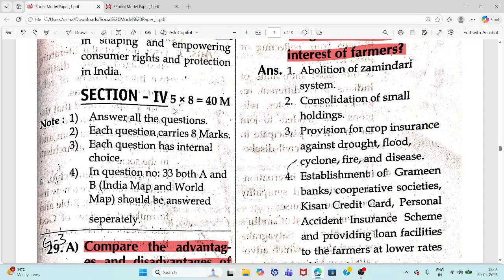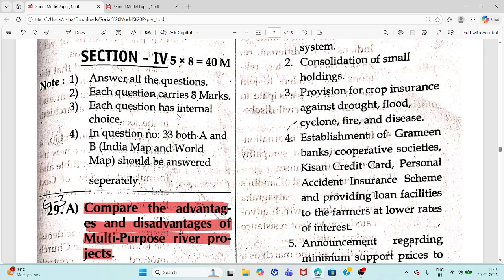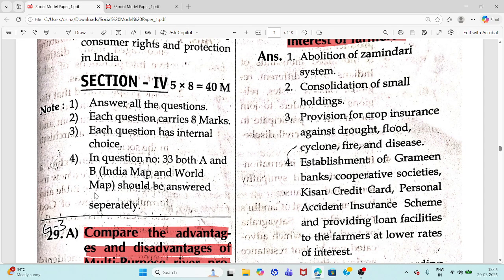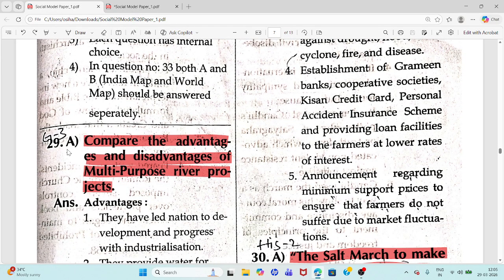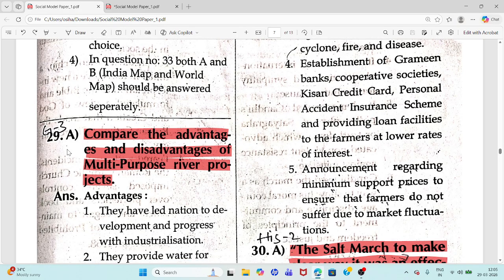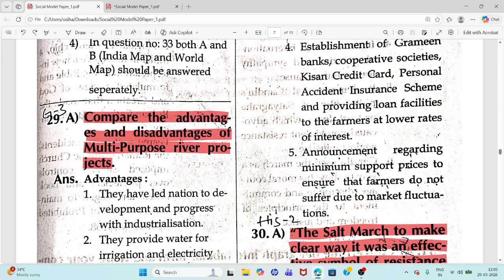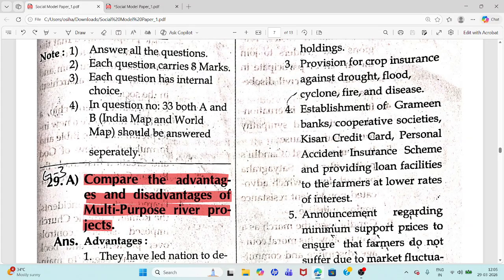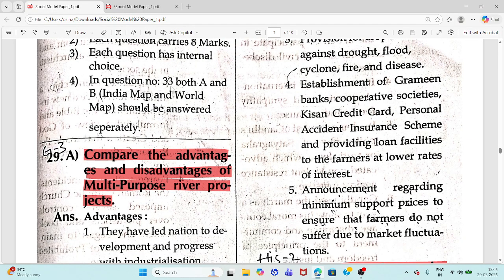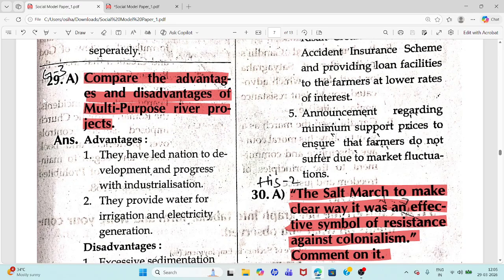Section 4. 5 questions you have to answer. Each question carries 8 marks. Question 29. Internal choice questions. So you can see here each question has internal choice. But in question number 33, both A and B, India map and old map should be answered separately. Question 29.